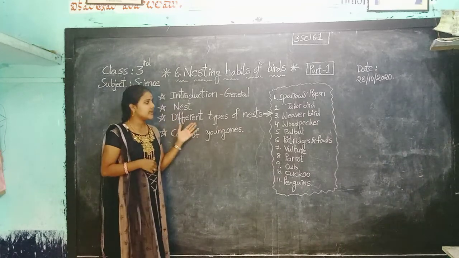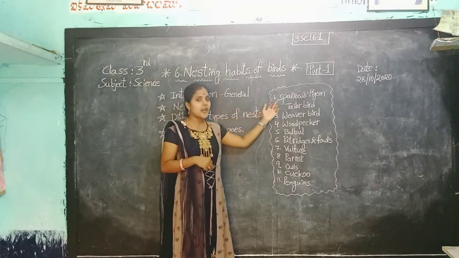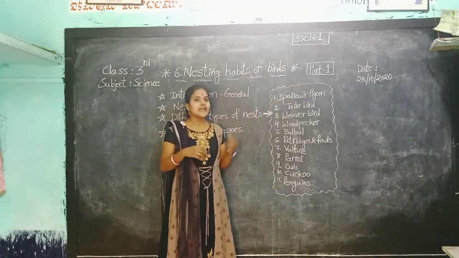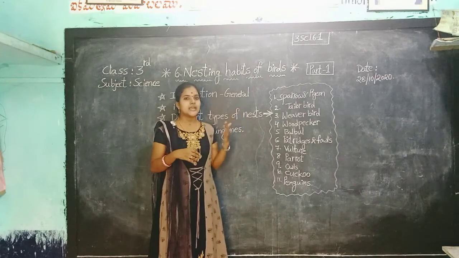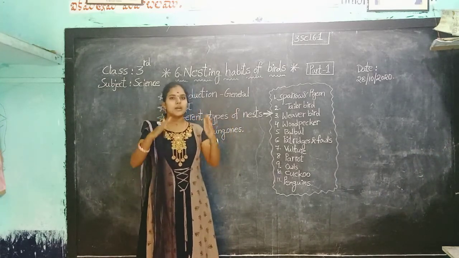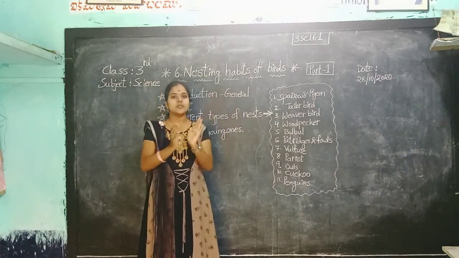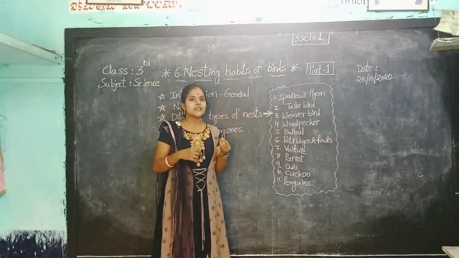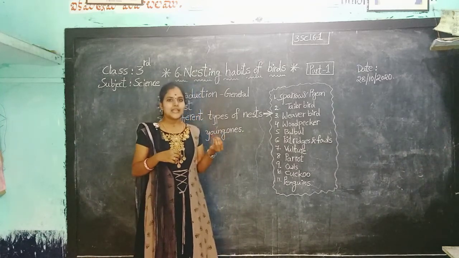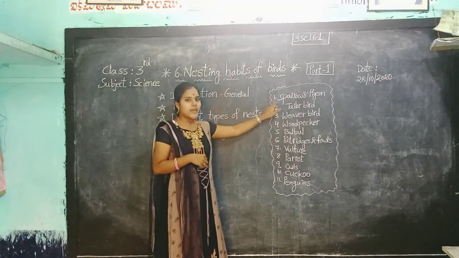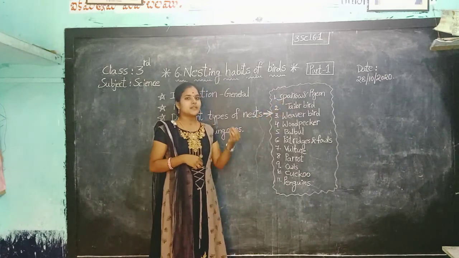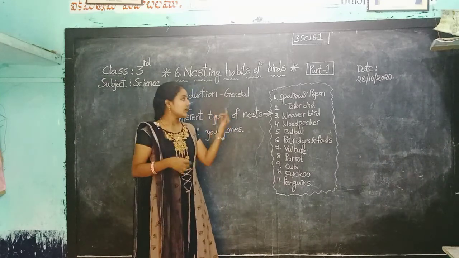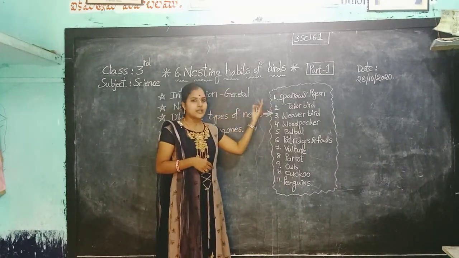For example, first of all, we take the sparrow and pigeon. What is this, children? Yes, sparrow and pigeon. The nest of the sparrow and pigeon is like a deep cup. Deep cup means it is deep like a cup. The nest of a sparrow and pigeon is built with grass, straw and leaves. Straw means small dry grass, and leaves and grass.